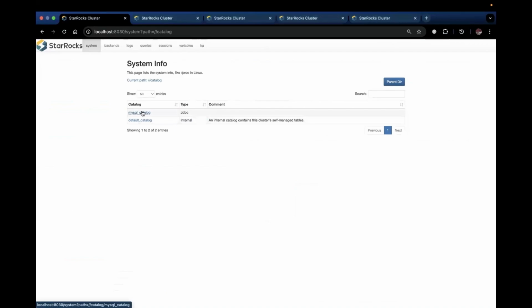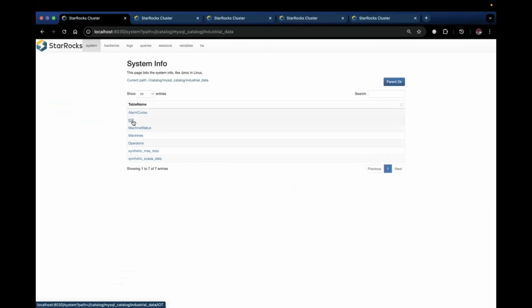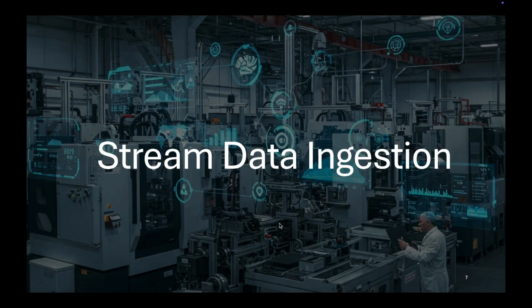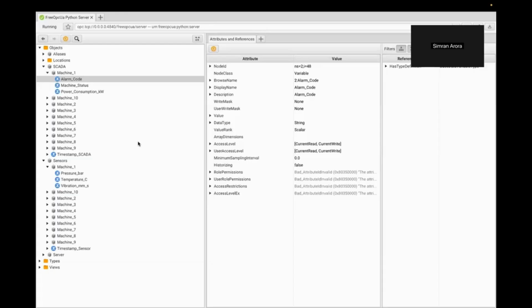Here on the screen, we see the MySQL catalog that we had created in our previous steps. And this is our IoT table, as we can see from the Starrocks via catalog. Another real-time telemetry source is our OPC-UA server, which exposes sensor data like temperature, pressure, vibration, and SCADA data like machine status, alarm code.